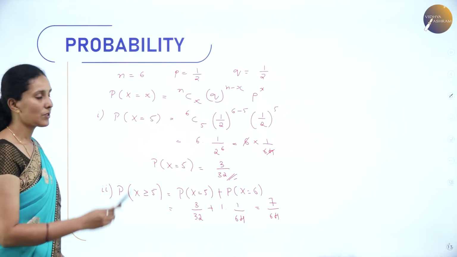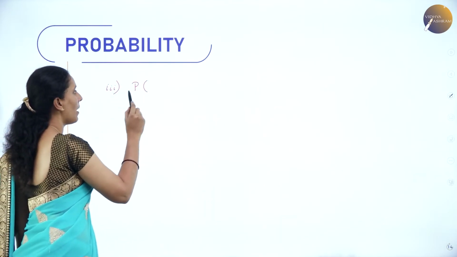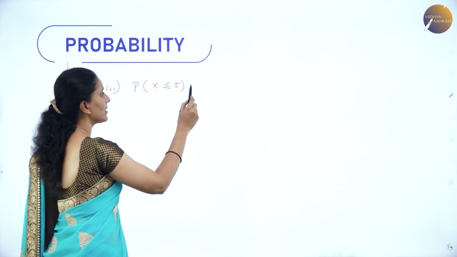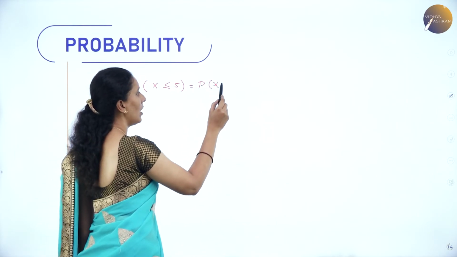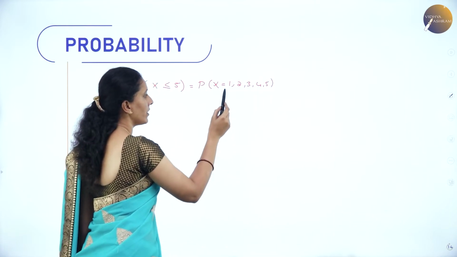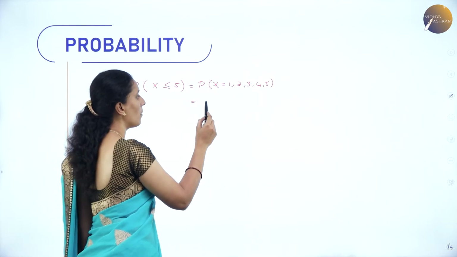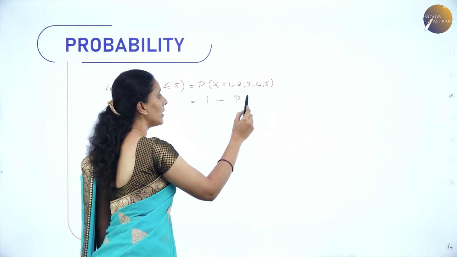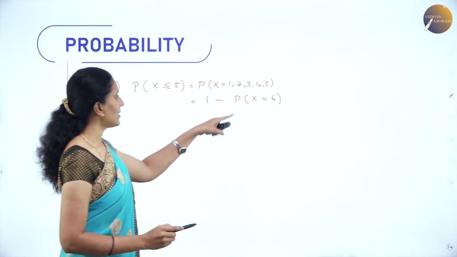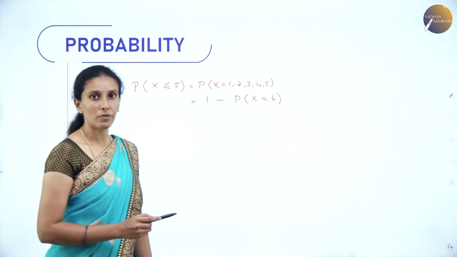The third question is we need to find out at most 5 successes. At most means probability of x less than or equal to 5. So that means here I should take the sum of all x is equal to 1, 2, 3, 4, 5. Instead of adding all the probability values from 1 to 5, if you take the complement and subtract only the probability value of getting 6, it is the same as calculating the binomial distribution of all random variables from 1 to 5.